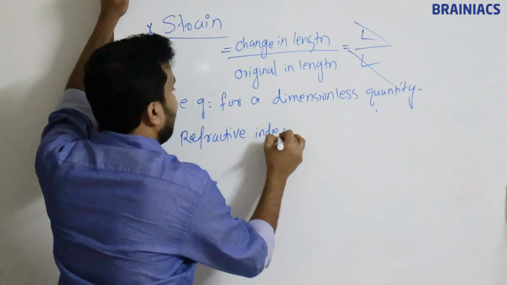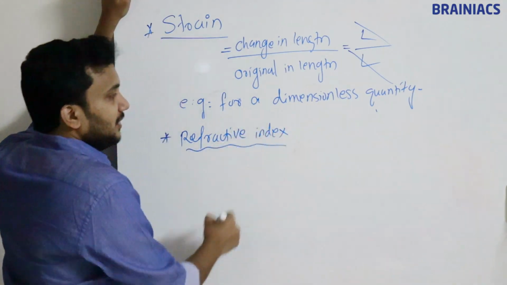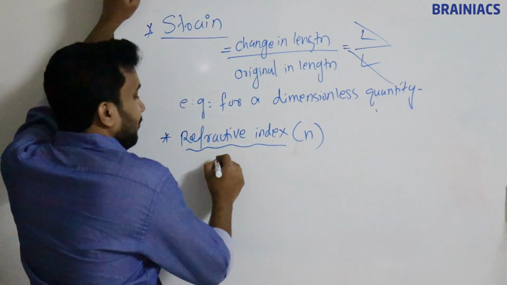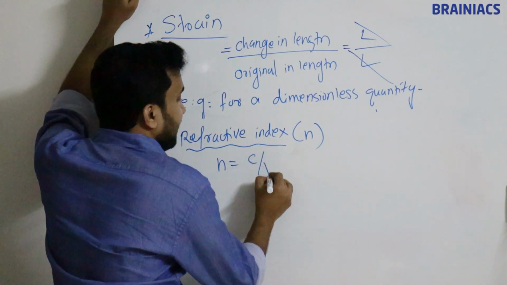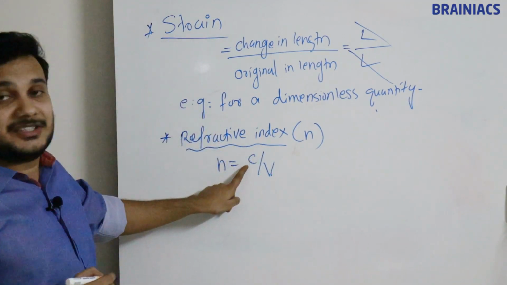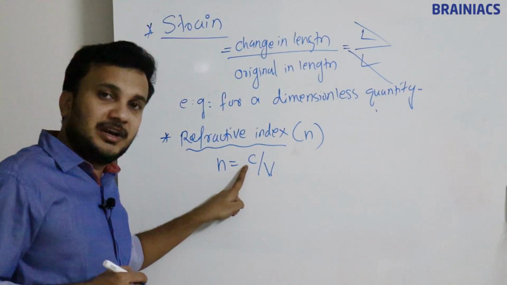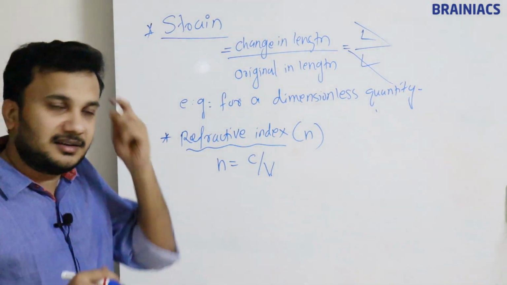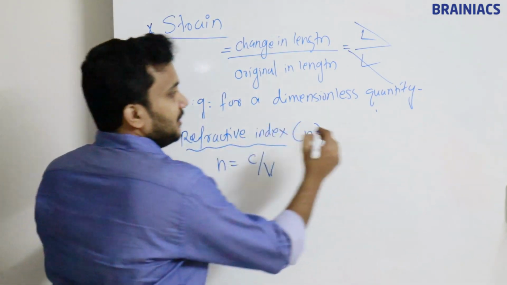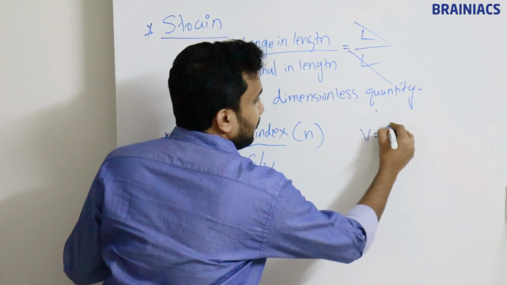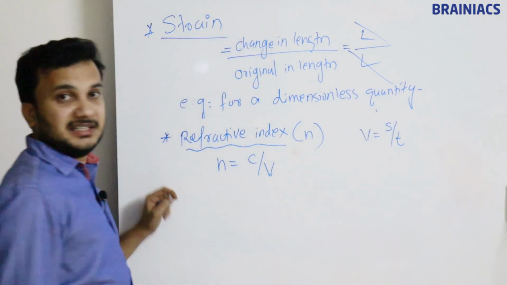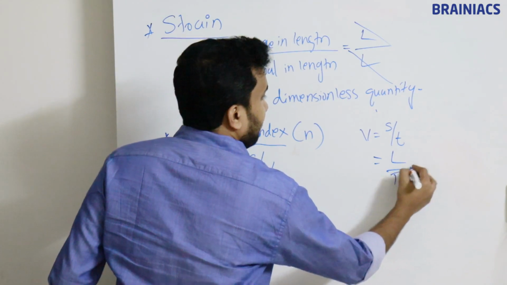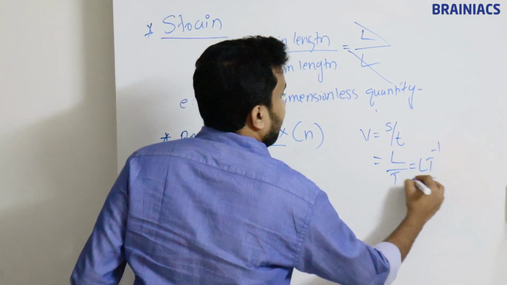You have learned about light, right, in your schools. So refractive index relates to light. The formula for refractive index is C divided by V. C is called speed of light. This is also velocity. This is also velocity. Velocity by velocity cancel. What is the dimension formula for velocity? We simply write velocity is equal to displacement by time, S by T. You have learned this in school, right? So what is displacement? L. Divided by T. This we can write as L T power minus 1.